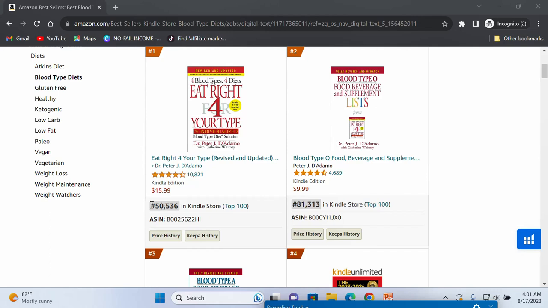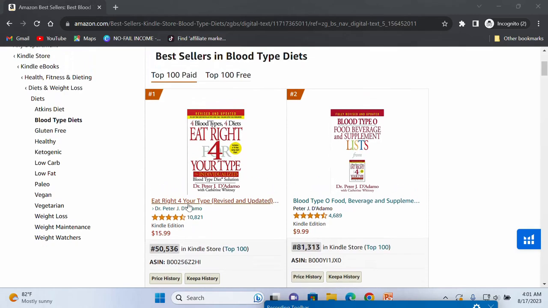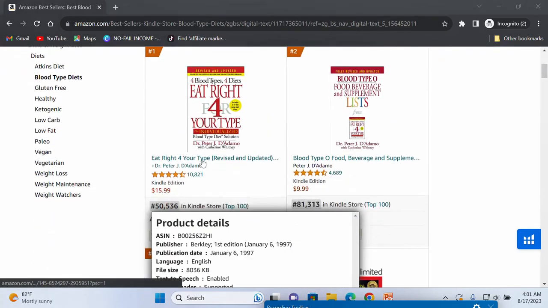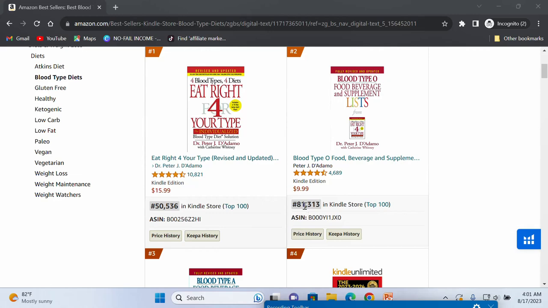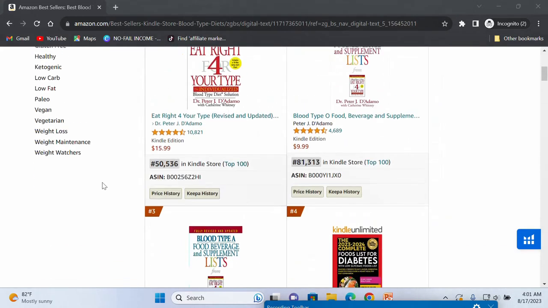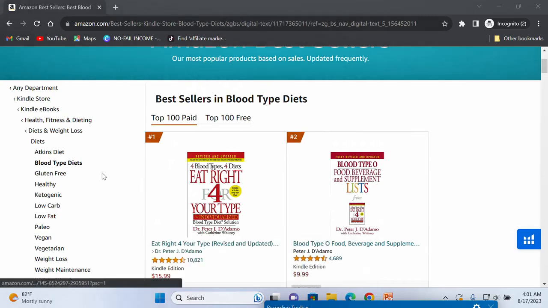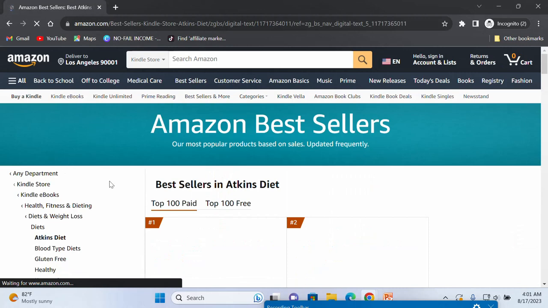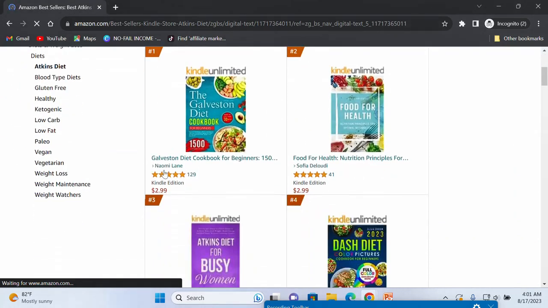But look at this, the first book on this particular niche is 50,000 BSR, which is a no-go area for me. So this is not a profitable niche. So I can just go back. Look at this, the next one is 81,000. Look at this one, 81,000, 87,000. So I can just switch from this particular niche and look at maybe Atkins diet, and let's look at it.